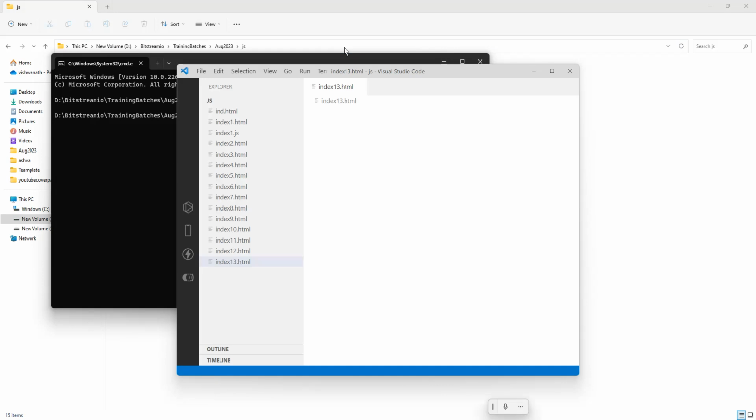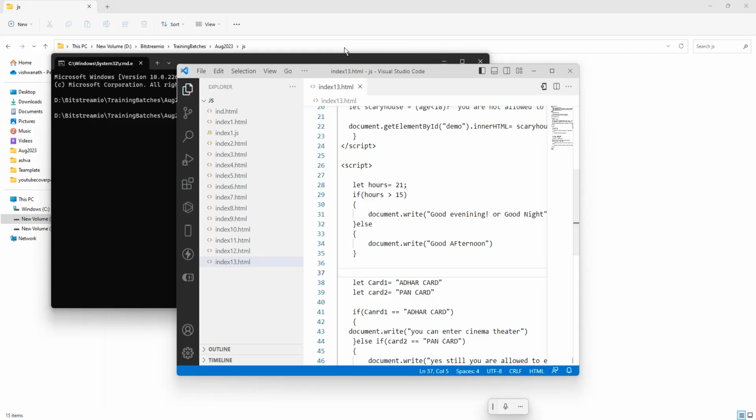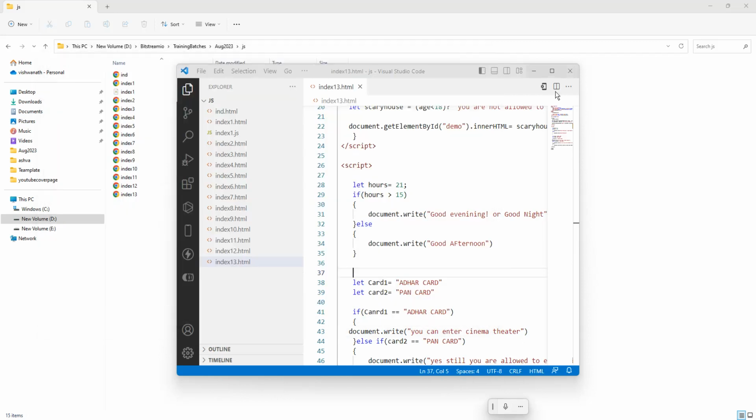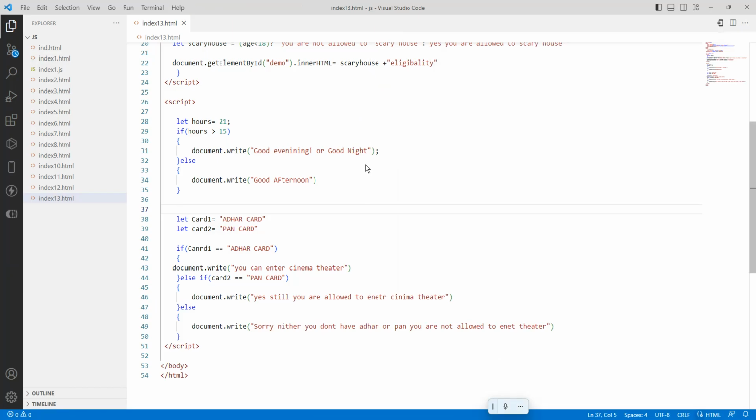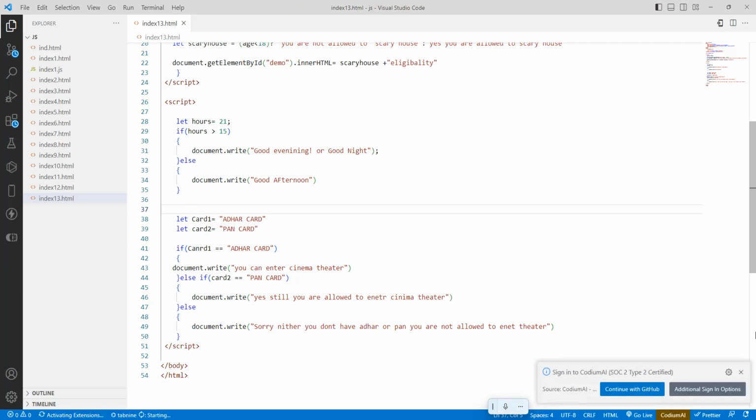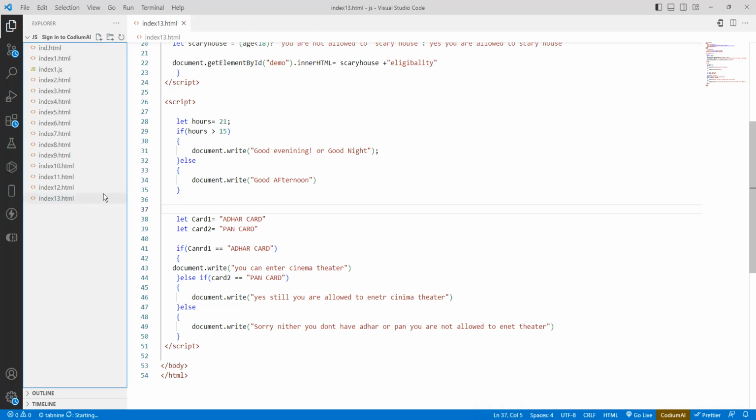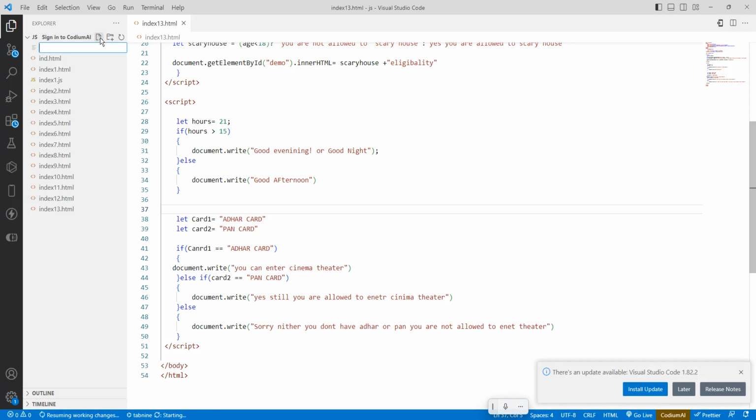Okay, so we are going to discuss conditions. Just say your last festival happened, so you are going on the buses. What is the condition? He is asking for a ticket. If you have a ticket, then you are allowed to enter a bus. If you don't have a ticket, then you are not allowed to enter a bus. Simple. So we'll go with one file called index14.html.